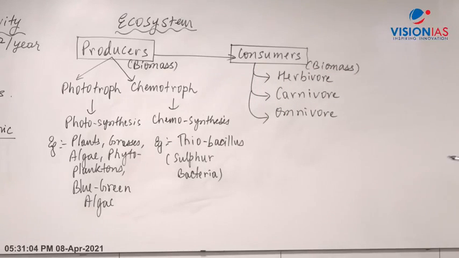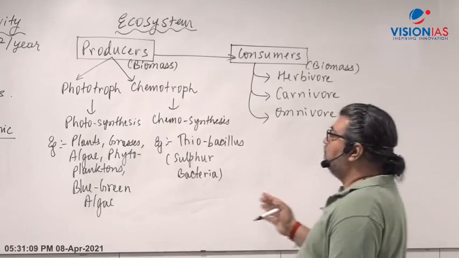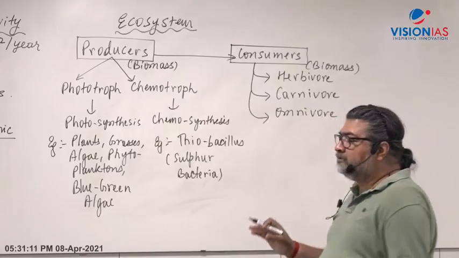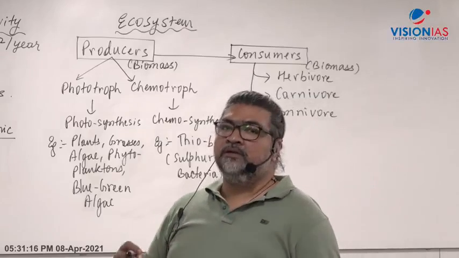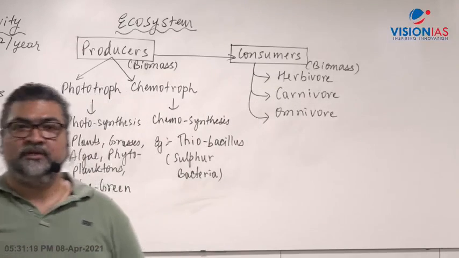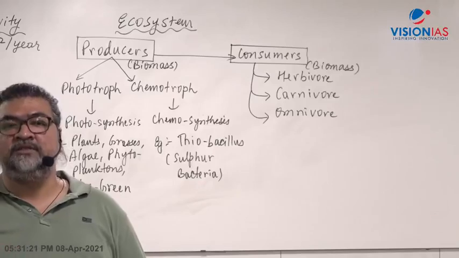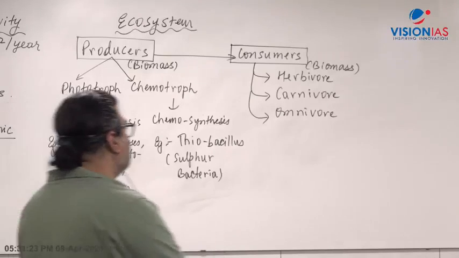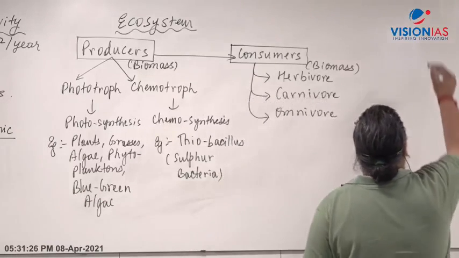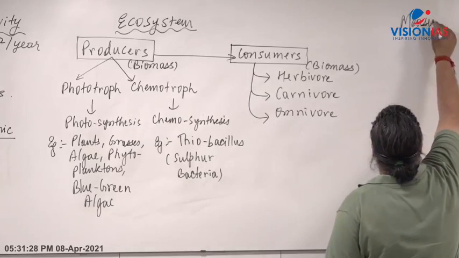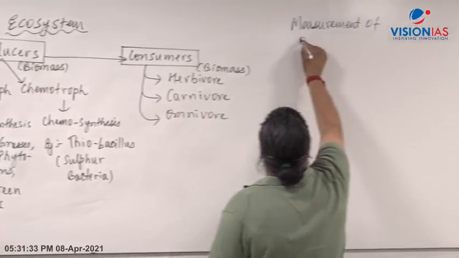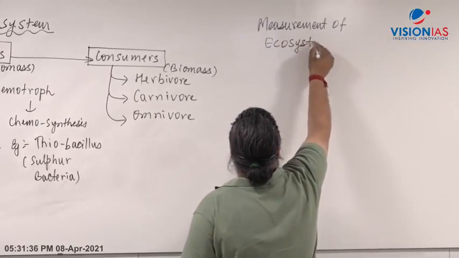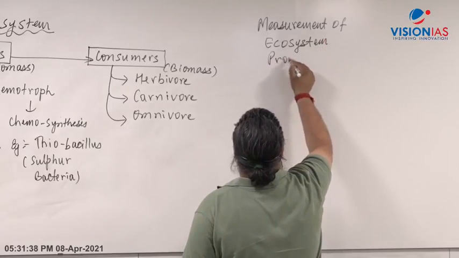We are talking about the entire ecosystem, so biomass generation happens throughout. Now what is very important is that ecosystem productivity can be measured in two ways. There are two methods. So now on the whiteboard, when a scientist has to measure ecosystem productivity, it can be done with two aspects.